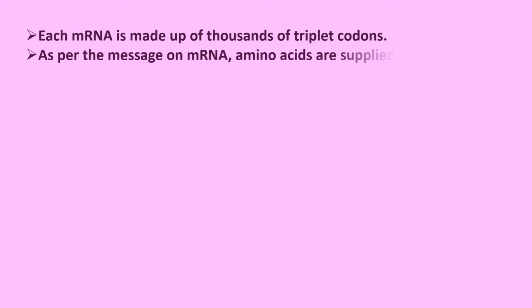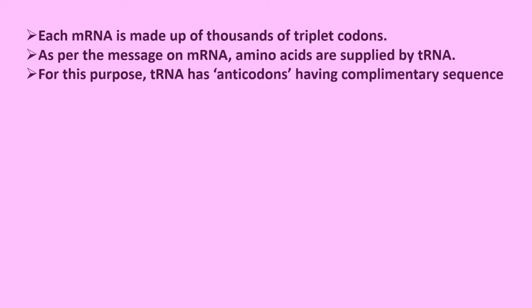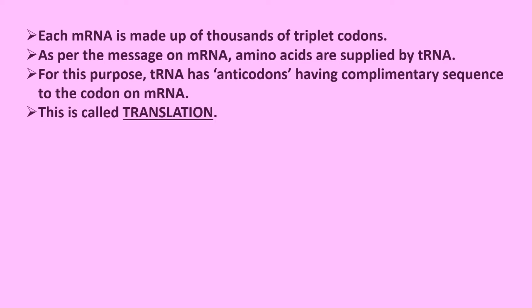As per the message on mRNA, which is given by DNA in the nucleus, now amino acids are supplied by the transfer RNA. For this purpose, transfer RNA has anticodons. They have a complementary sequence to the codon on mRNA. So you know 3 nucleotides, maybe A, U, C, and then we will have tRNA coming with U, which is complementary to A. This process is called translation.